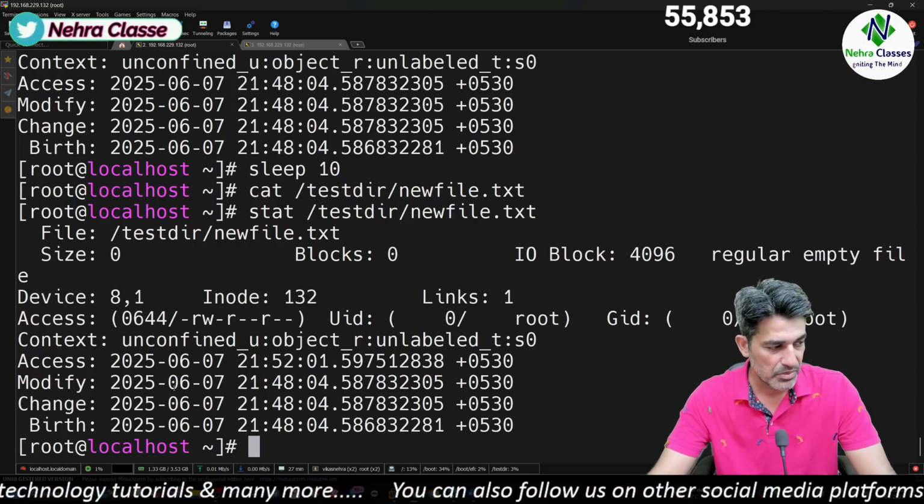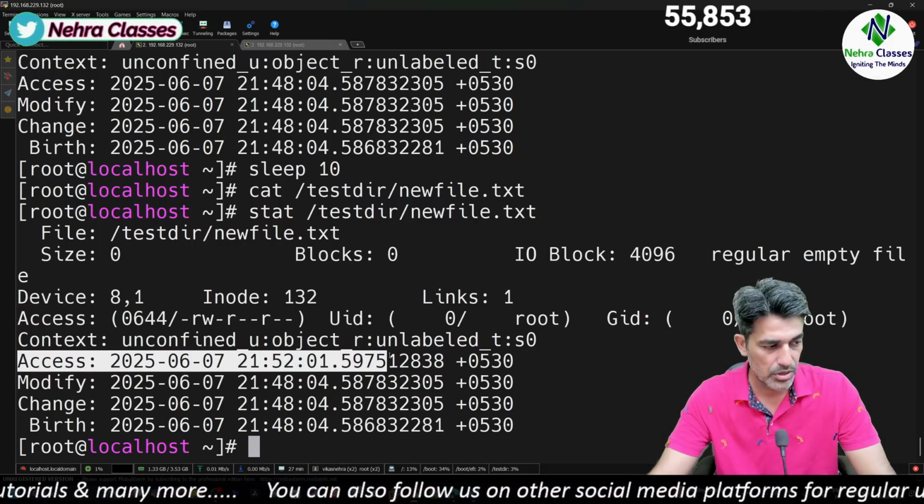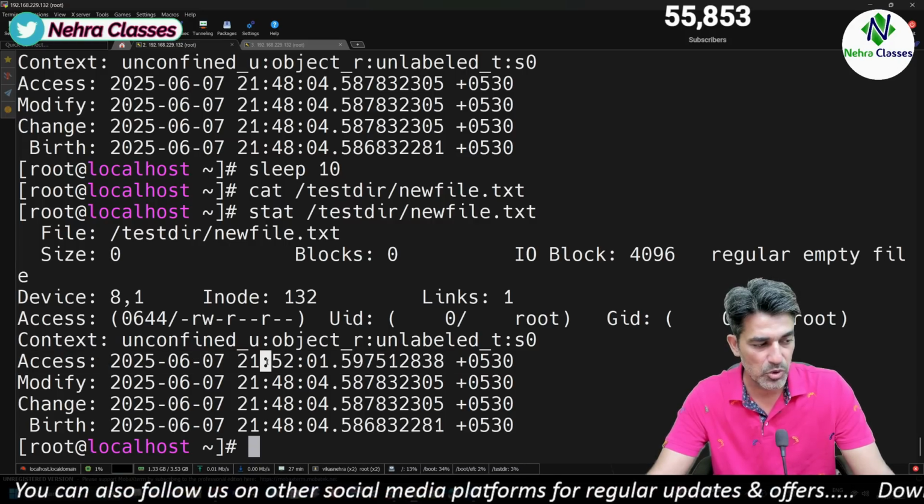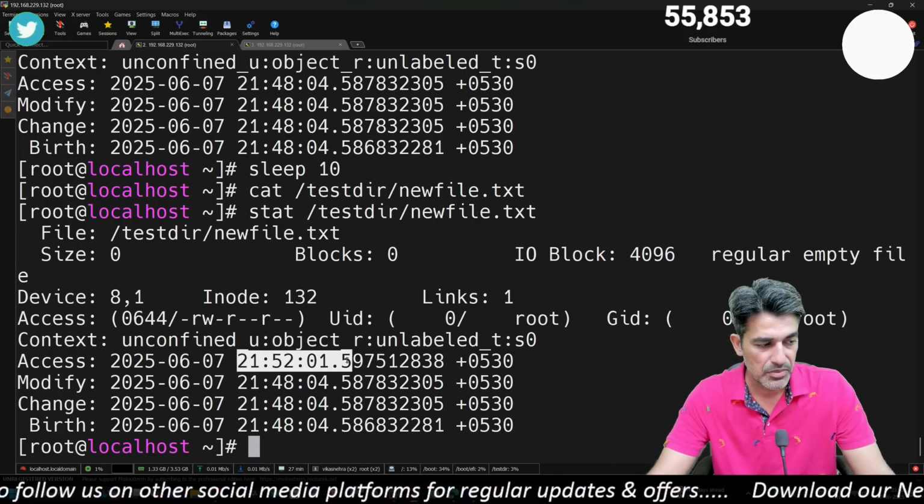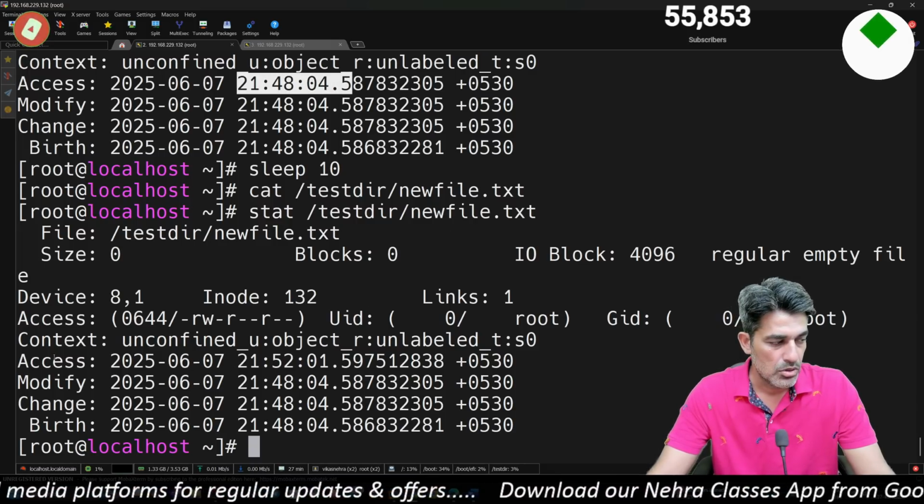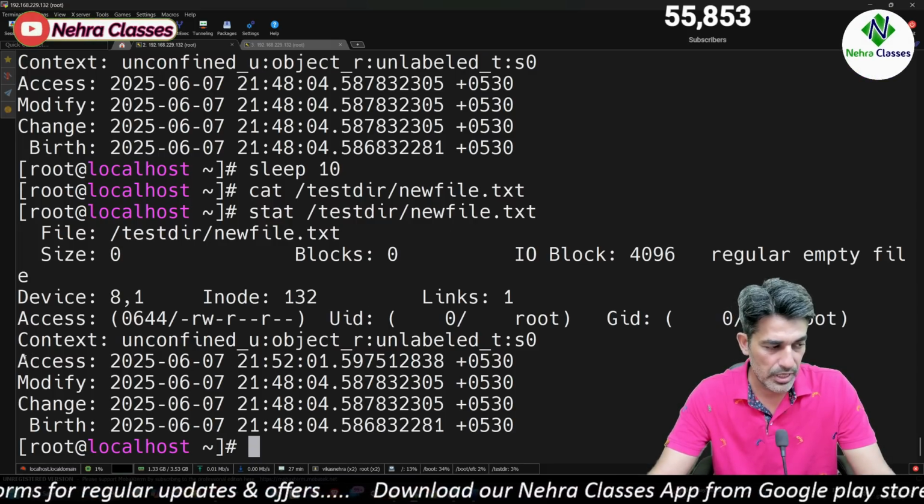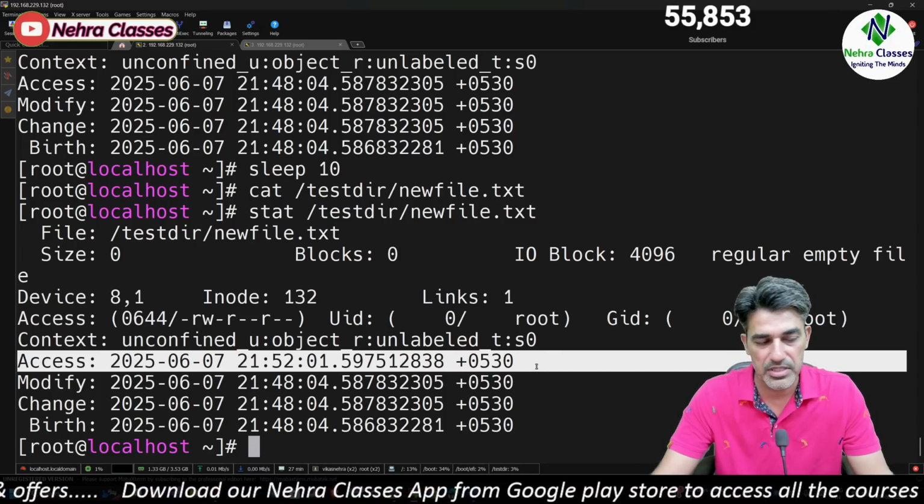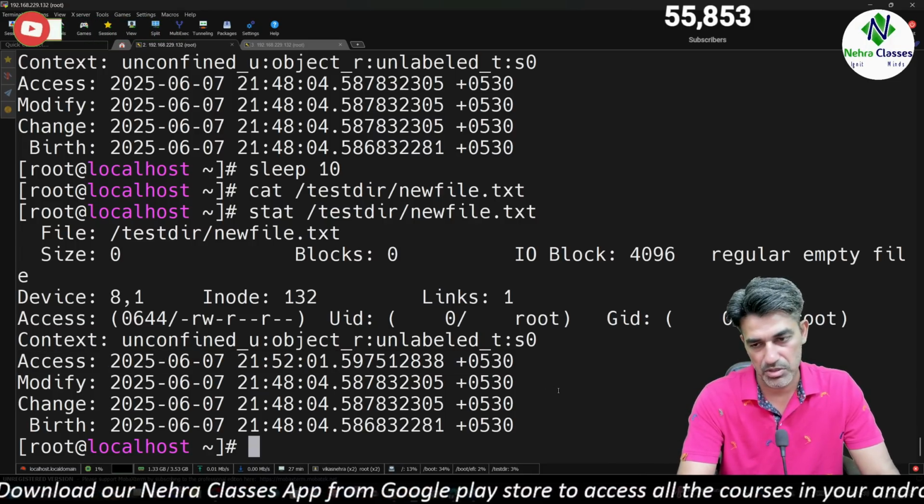This time, look at this. The access time got updated. Earlier it was not. So if we want to enable this feature just to improve the performance of the file system, we can use this option.